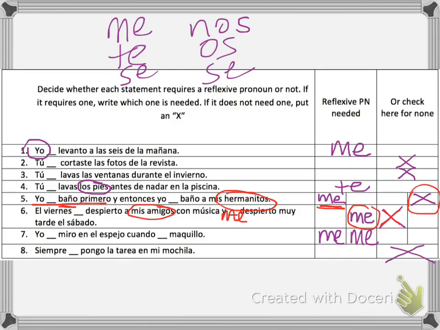Número siete. "Yo me miro en el espejo cuando me maquillo." So both of these would take "me" because you're looking at yourself in the mirror when you put on makeup on yourself. And then ocho. "Siempre pongo la tarea en mi mochila." This one does not need the pronoun because you're putting homework in the bag. You're not putting the homework on yourself.